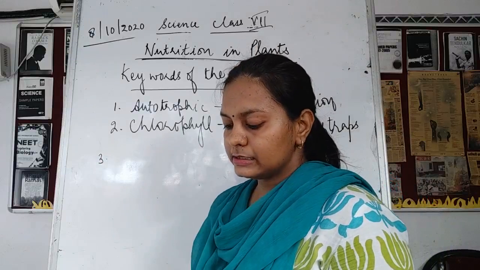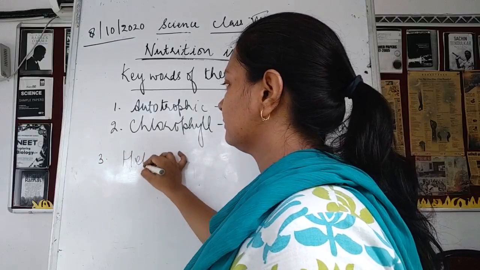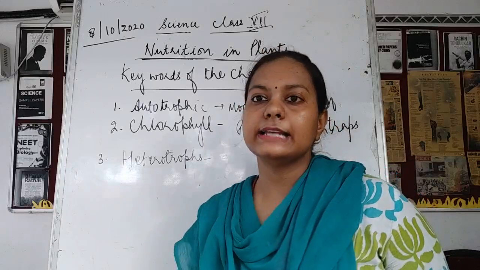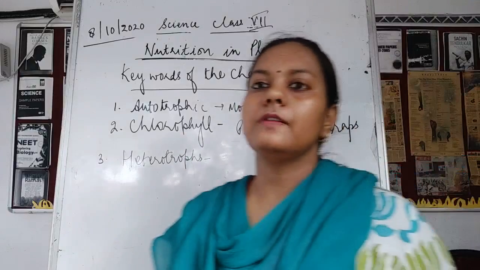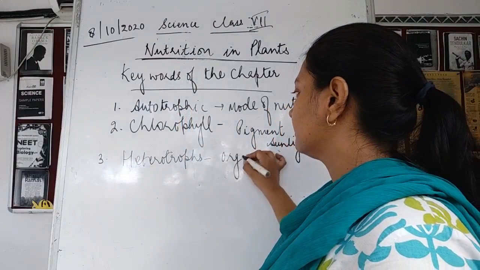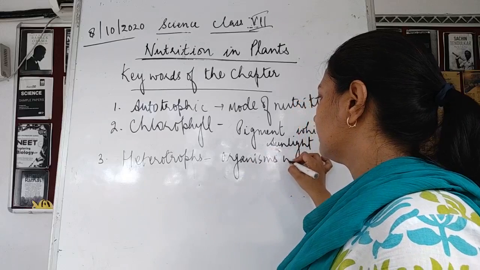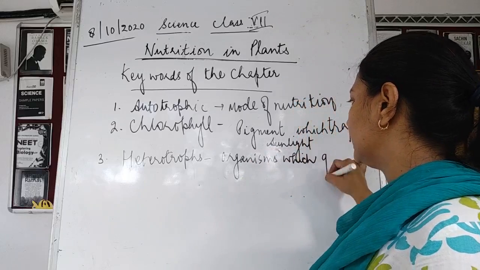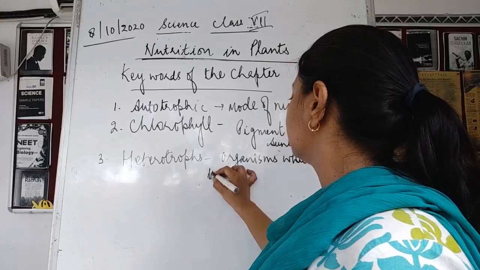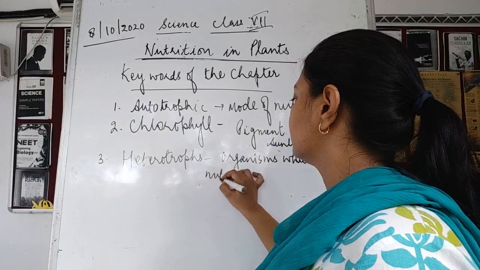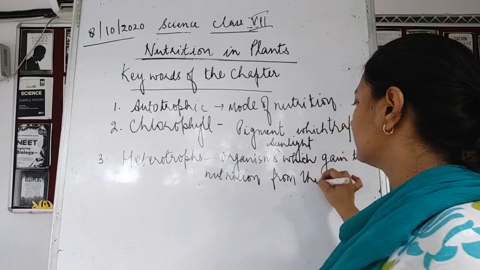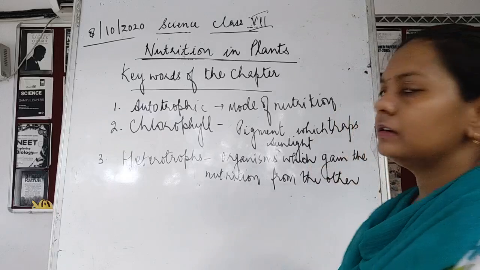Now next is the heterotrophs. The next word is heterotroph. Well, now what do you mean by heterotrophs? Heterotrophs are all those organisms which cannot make their own food, which gain the nutrition from other sources.